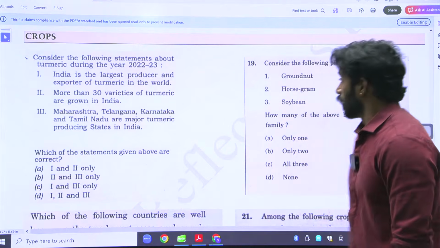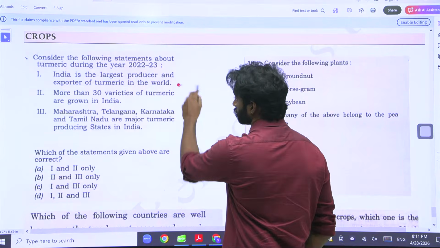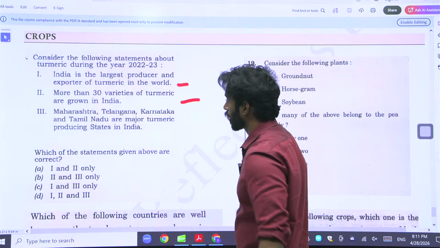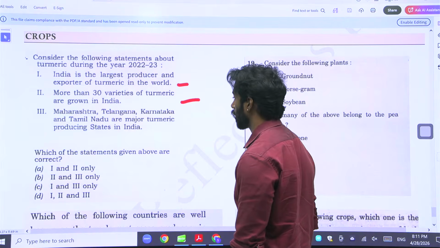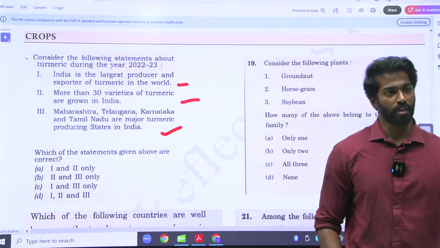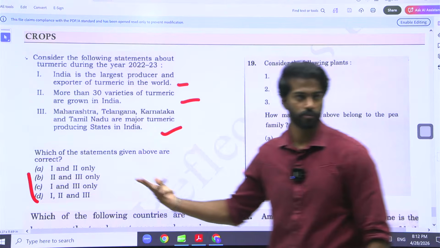Okay. India is the largest producer and exporter of turmeric. More than 30 varieties of turmeric are grown in India. Maharashtra, Telangana, Karnataka, and Tamil Nadu are major turmeric producing states. We think that there is an elimination technique, but there is no elimination technique. All of the three statements are right.